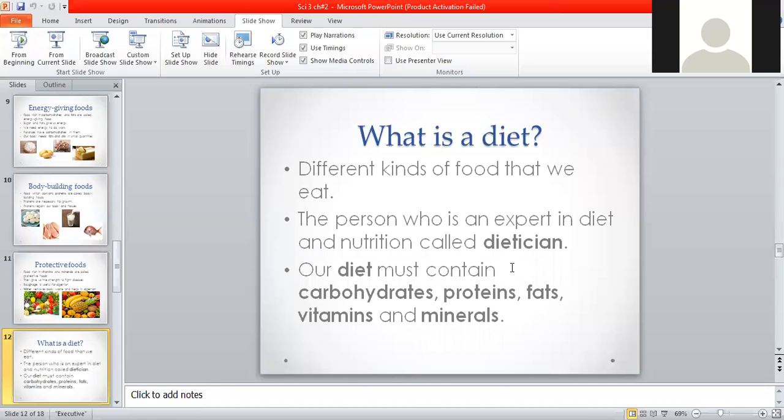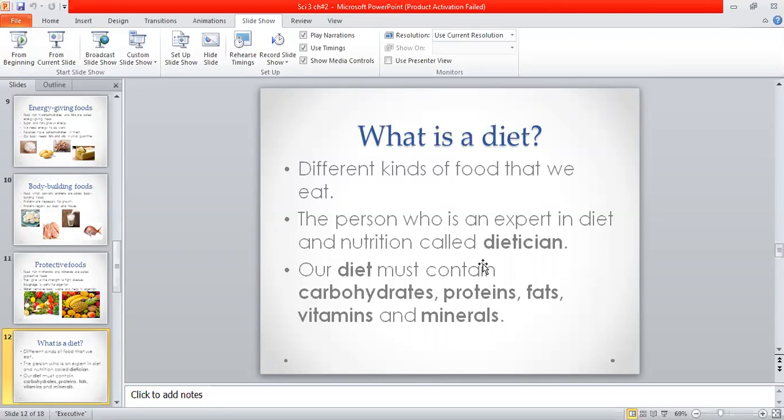So, what is a dietitian? The person who is an expert in diet and nutrition is called a dietitian. A dietitian tells us what to eat and in what amount. Some people want to remain fit and healthy, so they go to a dietitian, who tells them to eat these foods in the morning, these fruits and vegetables, and that this is the best time to eat in the evening.